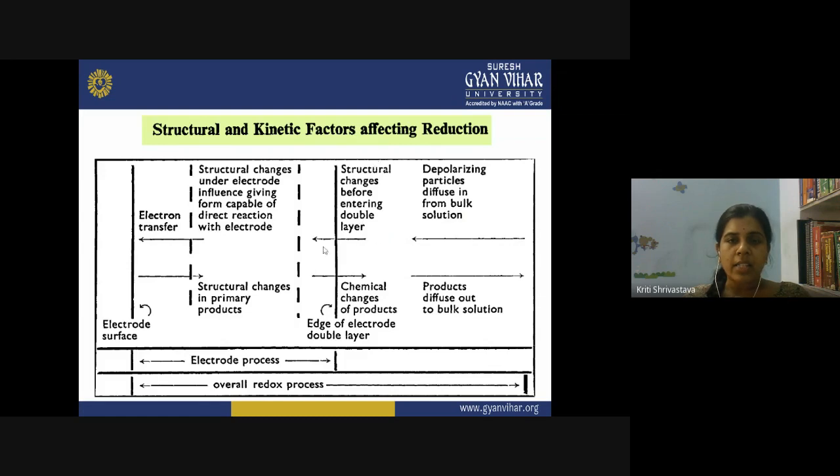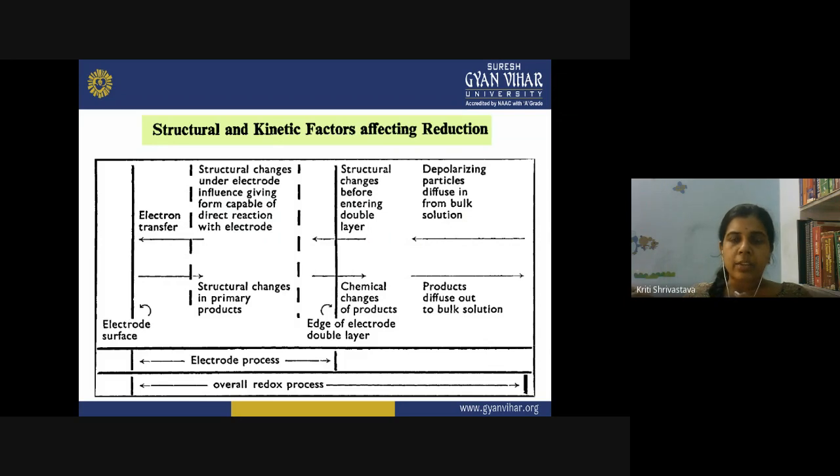Now, before they enter into the double layer, structural changes occur. After entering into the double layer, structural changes occur under the electrode influence, giving the form capable of direct reaction with the electrode. These structural changes are helpful for the electrode reaction. So, what is the electrode reaction? There will be transfer of electrons, right? What will happen on the electrode surface? The electron will be transferred. So this transfer could be either from the analyte to the electrode surface, or from the electrode surface to the analyte.